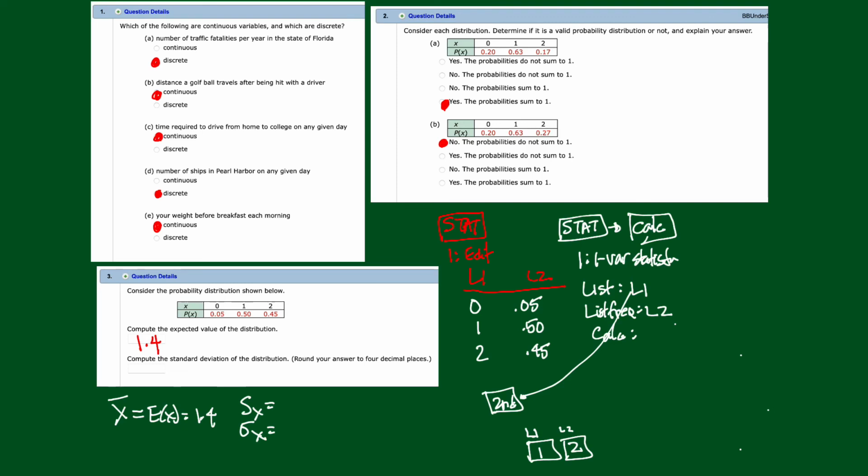They're both standard deviations, but this standard deviation is for a sample. This standard deviation is for the entire population, and because we have a probability distribution, we have all the values. We don't just have a sampling, we have all the values. So this is the one that we want right here. We want this one because we've got the entire population.